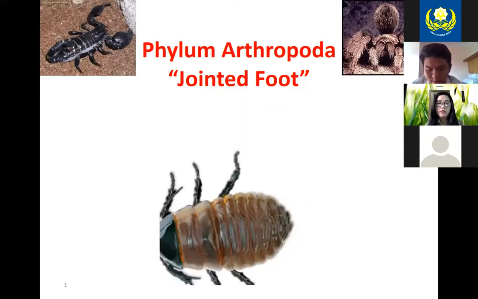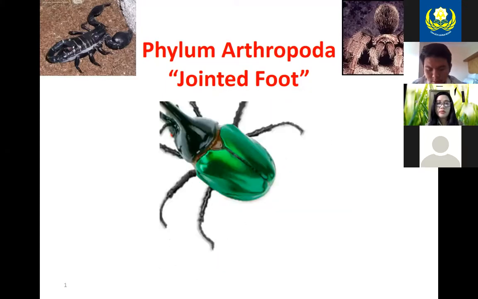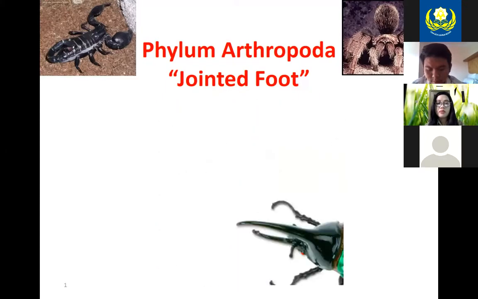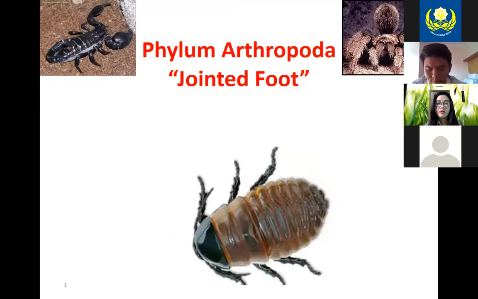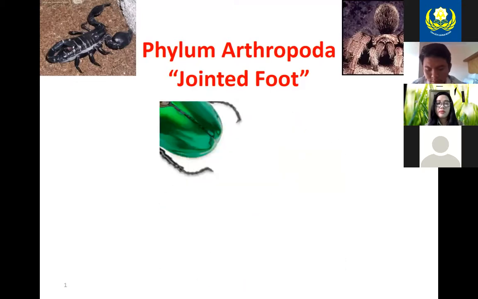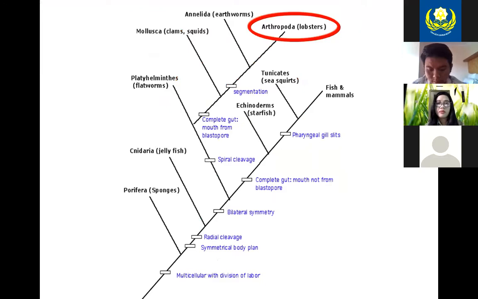You can take your time in between sets of notes, or you can go right through. I'll leave that up to you. You should have your outline in front of you, though, so that you can fill in the notes as you go through. So this is our evolutionary tree, where you can see that we've talked about mollusks and annelids, and now we're moving on. Arthropoda are a little bit more advanced than the annelids. They do have an exoskeleton for protection. So that's just where they lie on our cladogram.